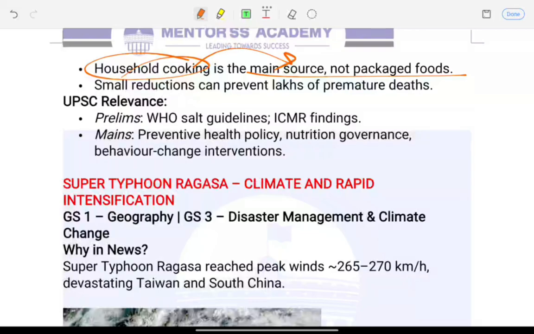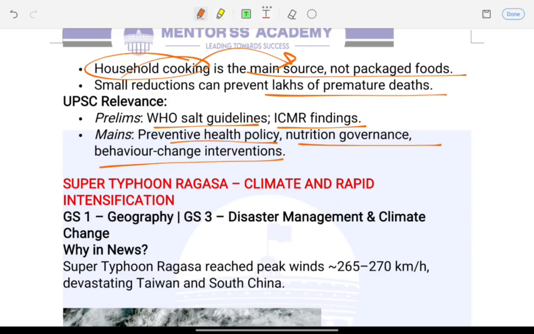Even a small amount of reduction can prevent lakhs of premature deaths. For prelims, it's important to connect to WHO salt guidelines and ICMR studies, and for mains, preventive healthcare, lifestyle diseases, nutrition governance, and also behavior change interventions.